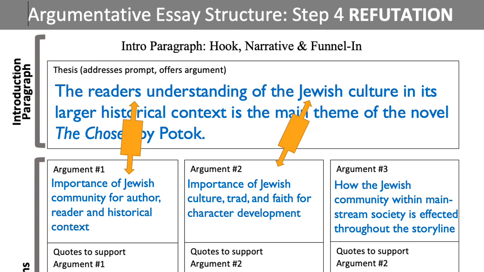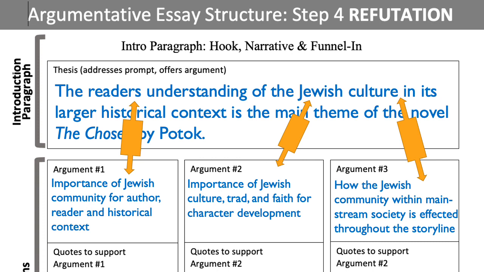The next one deals with that Jewish culture and that Jewish tradition, making sure that that is a main theme, and I'll make sure to discuss that in paragraph number 2. And in paragraph number 3, I'm talking about that mainstream society and how that affects the storyline and so forth. A lot of the historical context will come out in my main body paragraph number 3. Okay, so just remember that your thesis answers the prompt and it addresses your 3 main arguments. That's what your thesis needs to do. Answer the prompt, address the 3 main arguments.